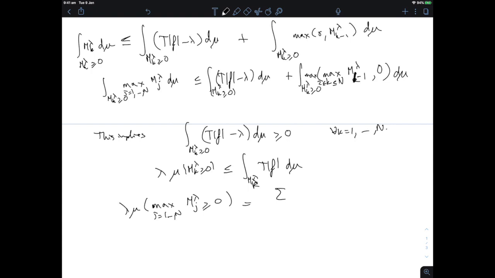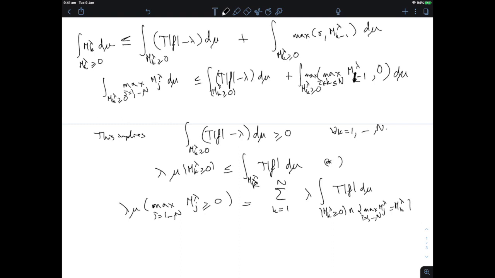And so I can rewrite this as the sum from k equal 1 to n of lambda times the integral of, so what would I get? I would get that this is the integral of Tf d mu on the set where m_k lambda is positive and the maximum of the m_j lambda is m_k lambda. Right. Maximum has to take one of these k values, and then on the set where it does take that k value, I apply the inequality star that I have here.